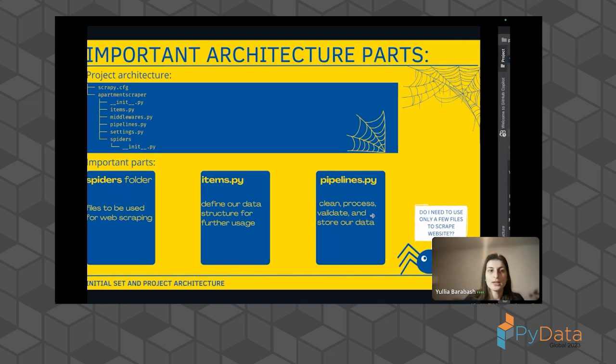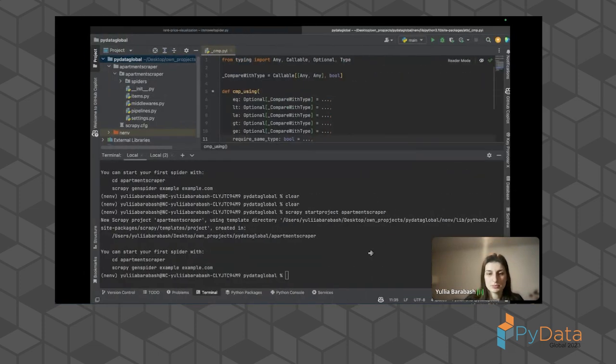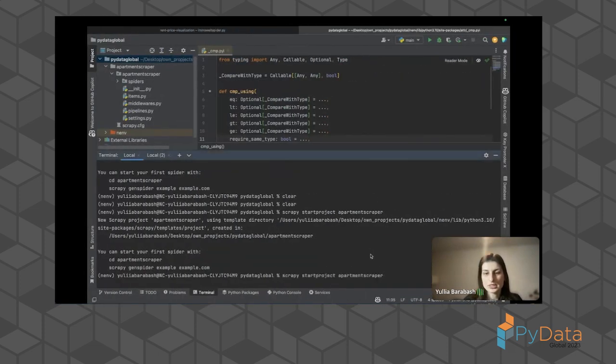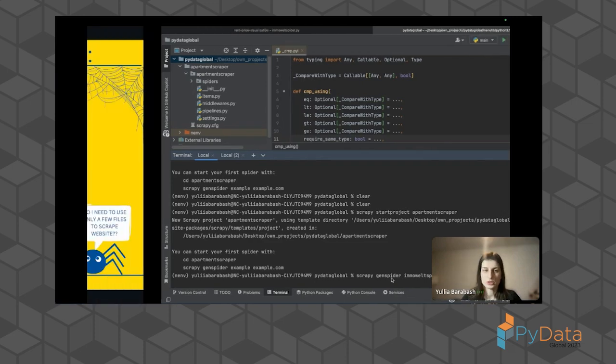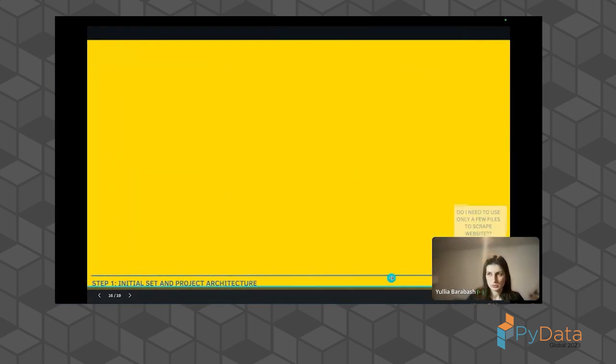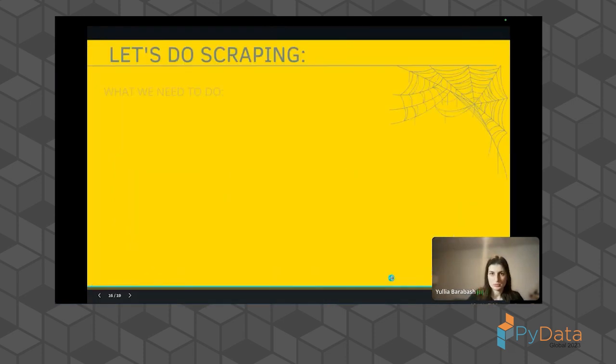Great. Now it's time to create our spider. And for the creation of the spider, we will use this command. It's called scrapy genspider, where you basically specify the Scrapy command, the name of the spider, and basically your domain. But what is this command doing? So basically, what this command